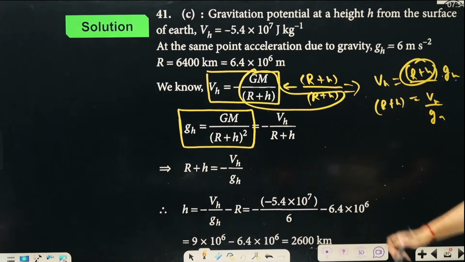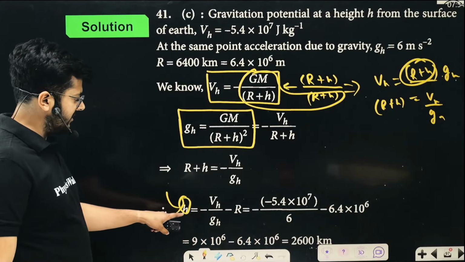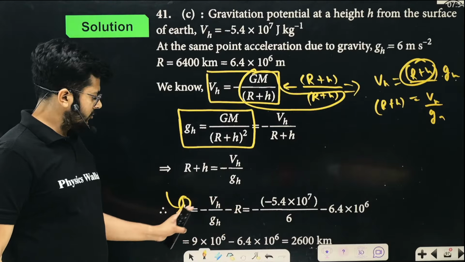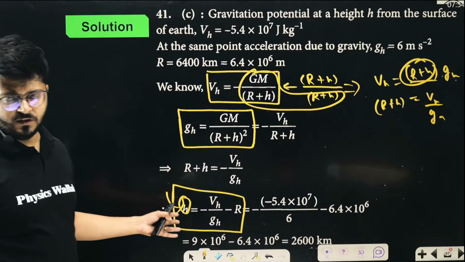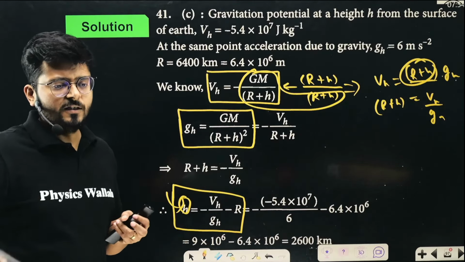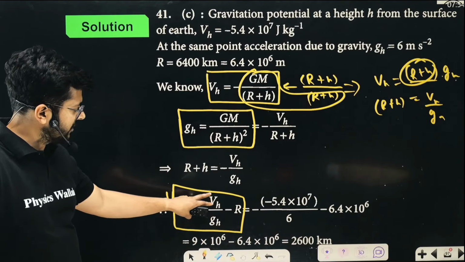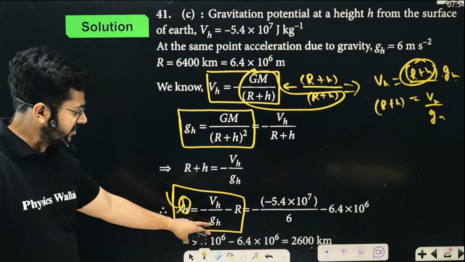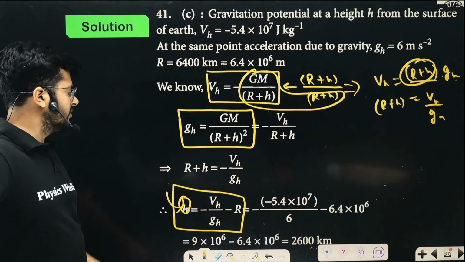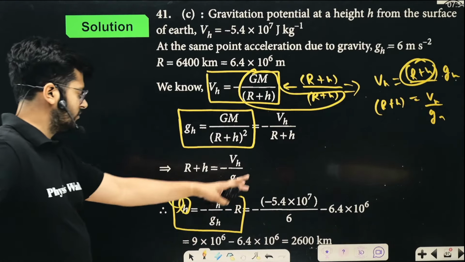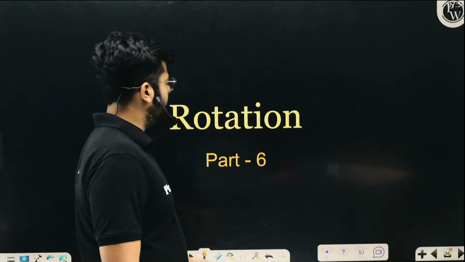You can further solve it and get the value of height, because height is what they are interested in: Vh upon gh minus R. This is a very useful expression. It relates two things: at a certain height h, the relation between potential and acceleration due to gravity at that place. So V upon g minus R, or V upon g plus R basically, because minus and minus will add up, and this is going to be the final answer. I hope that is very, very clear.